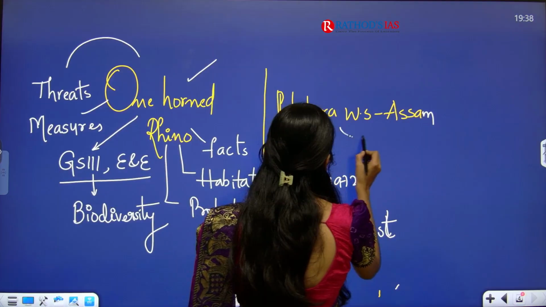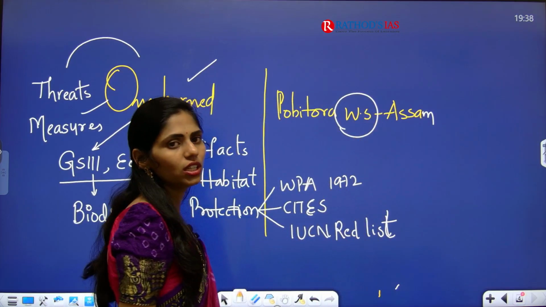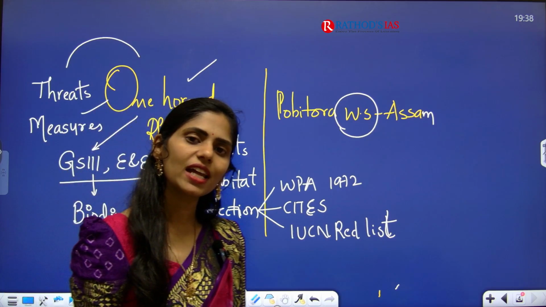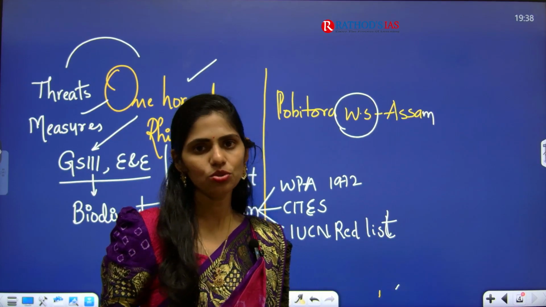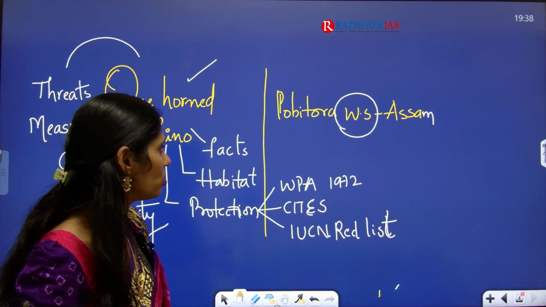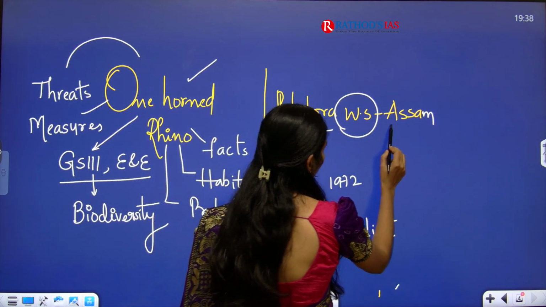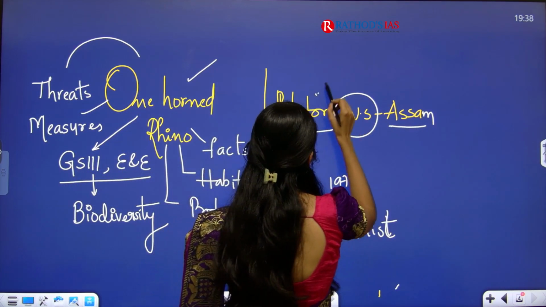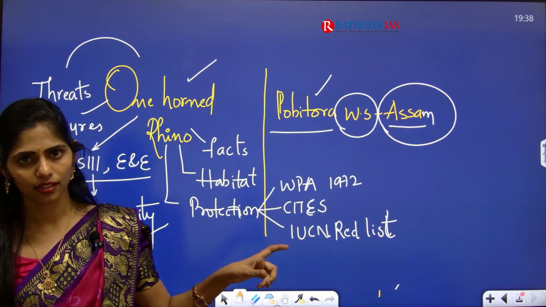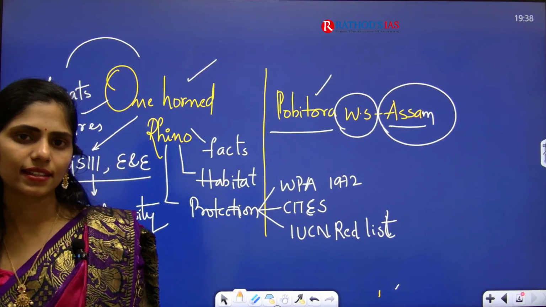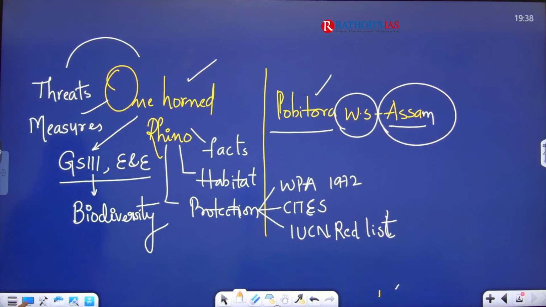And next, it is talking about one wildlife sanctuary. Whenever any wildlife sanctuary or national park or any biodiversity area is seen in the news, you have to make notes on where it is located, in which state. And apart from that, you have to see the other wildlife sanctuaries in that same state so that you can maintain a list. Clear? So these two are very important.